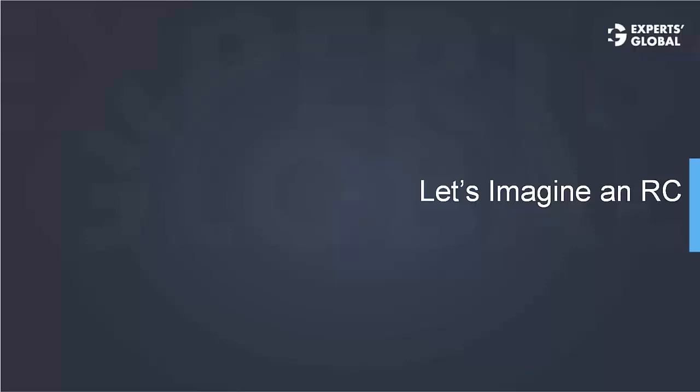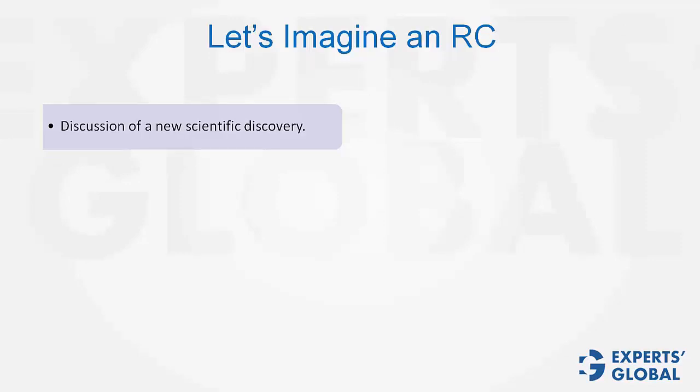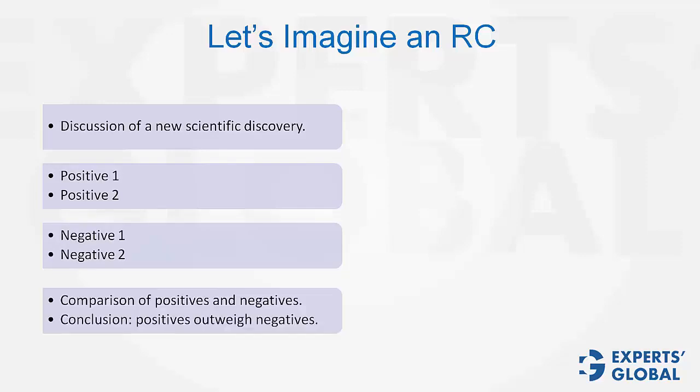Let's imagine an RC. Imagine a reading comprehension. In the first paragraph, a new scientific discovery has been discussed in great detail. The second paragraph talks about various positives about the scientific discovery. The third paragraph talks about various negatives of the discovery. Then there is a last paragraph that compares the positives and negatives and concludes that positives of the discovery outweigh the negatives. What would be our mind map for such a comprehension?